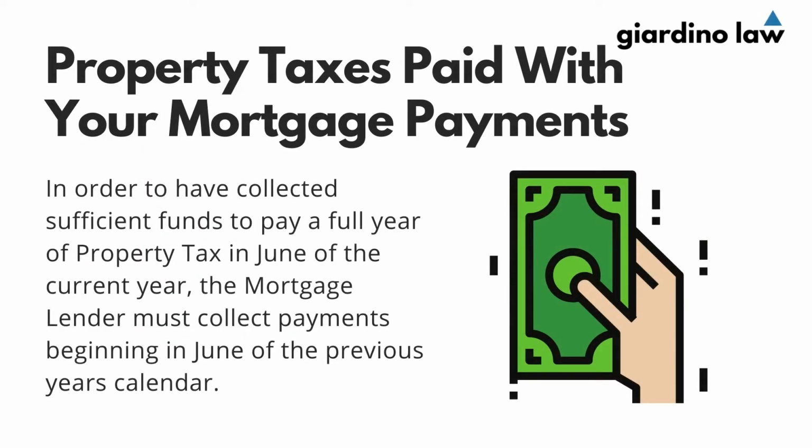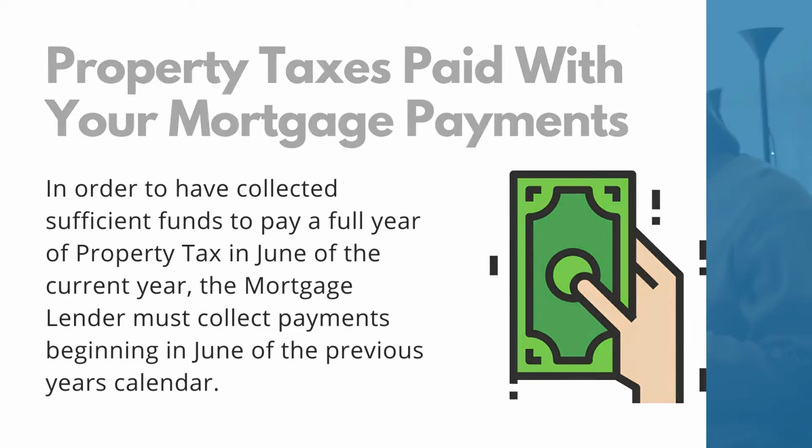In order to have collected sufficient funds to pay a full year of property tax in June of the current year, the mortgage lender must collect payments beginning in June of the previous year. This will allow for 12 months of payments to be collected.